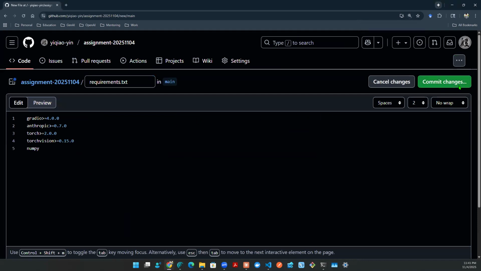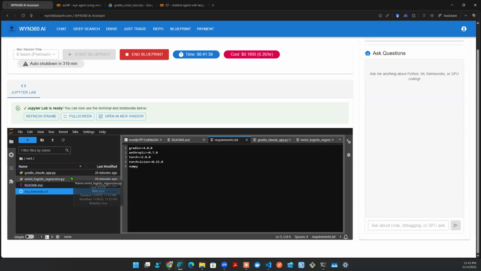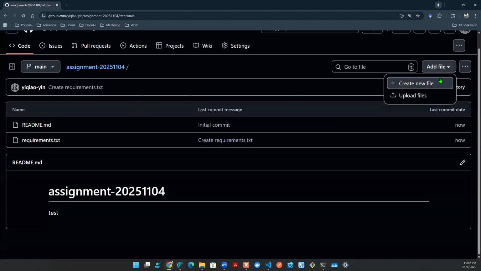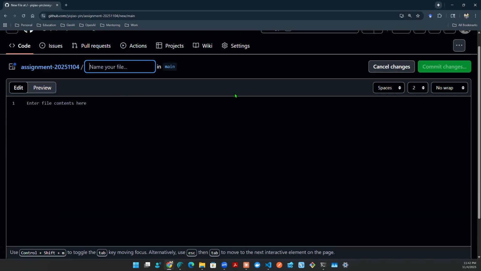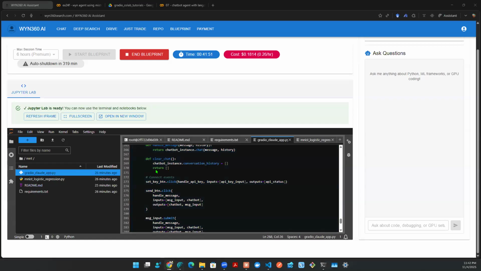Let's put the package here. Let's say commit, and you are good to go with the package. Once you have the package, you obviously need the Python script for the Gradio app. So just copy that, and then here you can simply say, let's make the name clear, gradio_claude_app.py, and then you can just paste the code here, say commit changes, you are good to go.